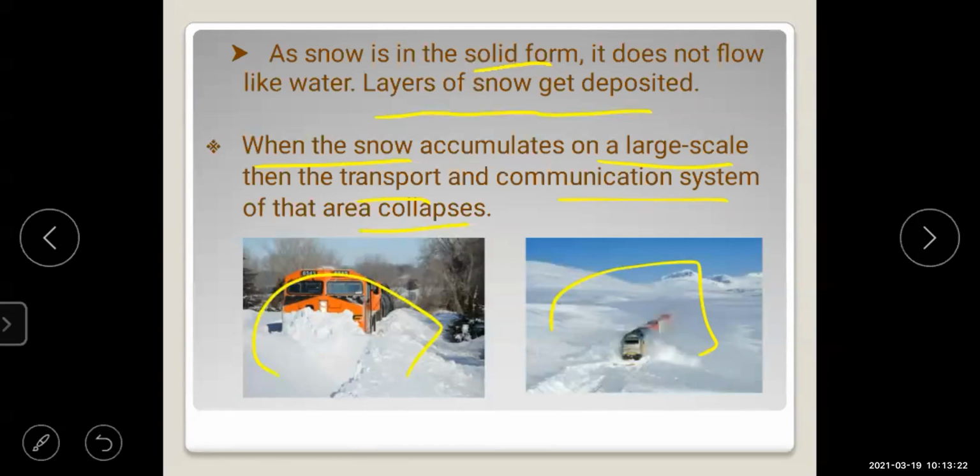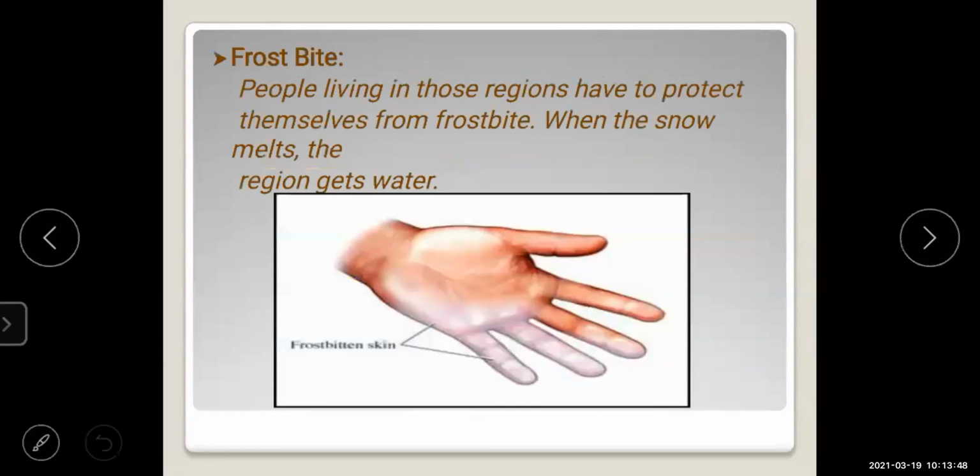We cannot travel, and we cannot communicate with the people staying in that area. Okay, these things we have to see.